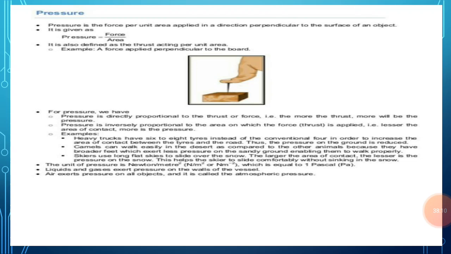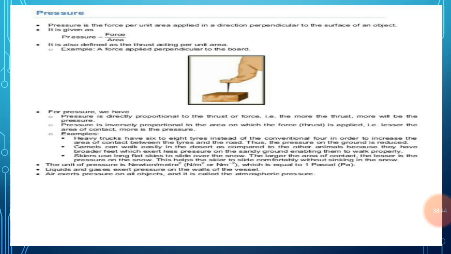On the other hand, a blunt knife has a thicker edge, and a blunt knife does not cut an object easily because due to its thicker edge, the force of our hand falls over a large area of the object and produces lesser pressure, and this lesser pressure cuts the objects with great difficulty. So these two examples that I have given you show that with decrease in area, the value of the pressure increases. So we can say that the pressure is inversely proportional to area. It means that with increase in area, pressure decreases, and with decrease in area, the pressure increases.